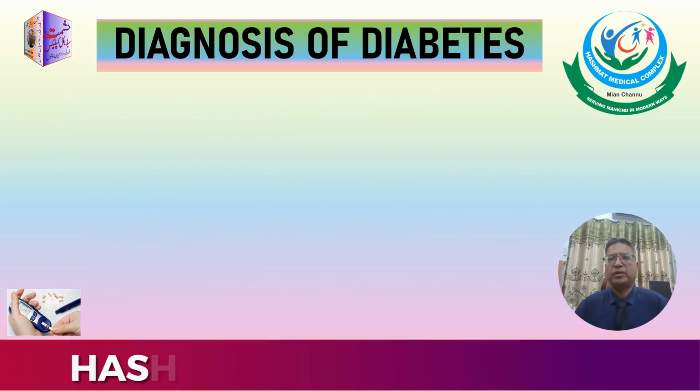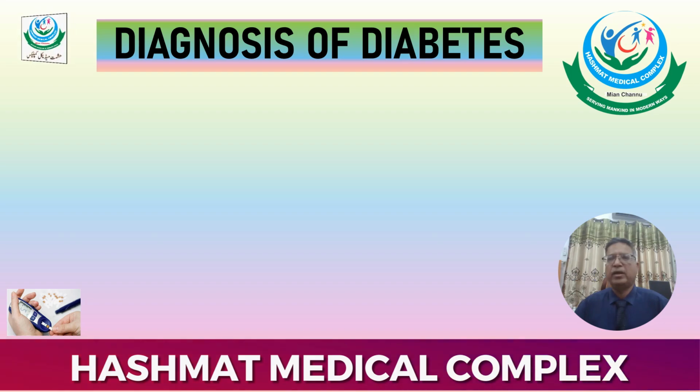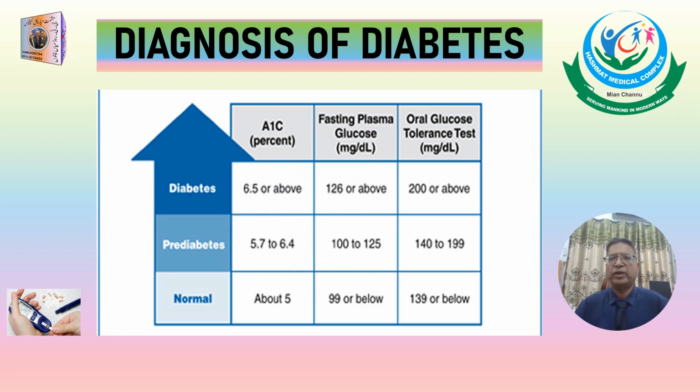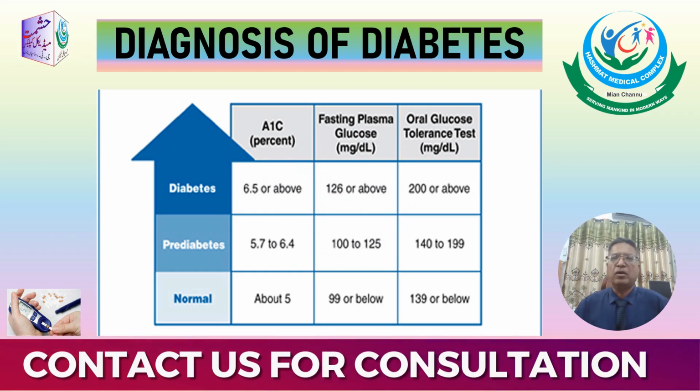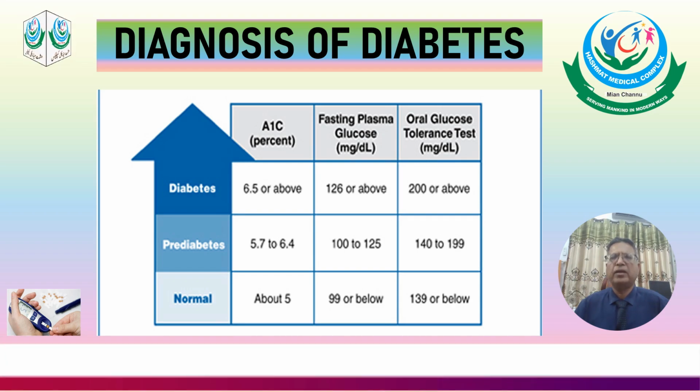Today we are going to discuss diagnosis of diabetes. Diabetes is diagnosed on the basis of three important investigations, which include HbA1c level, fasting plasma glucose level and oral glucose tolerance test. The population is divided into three groups.